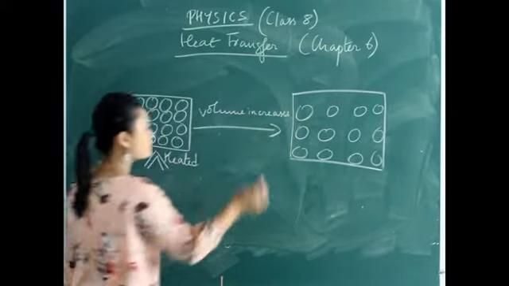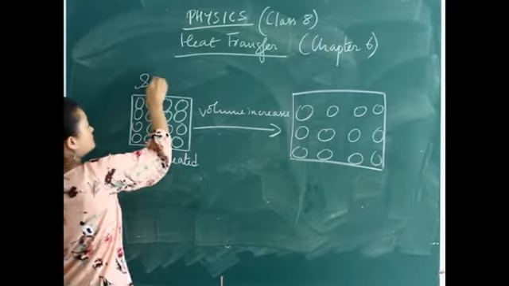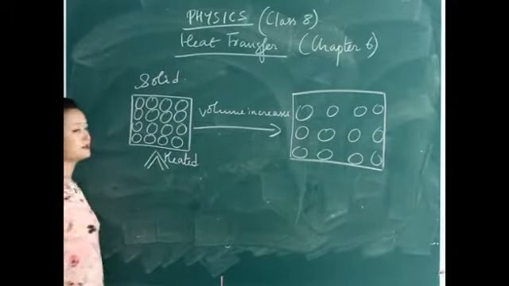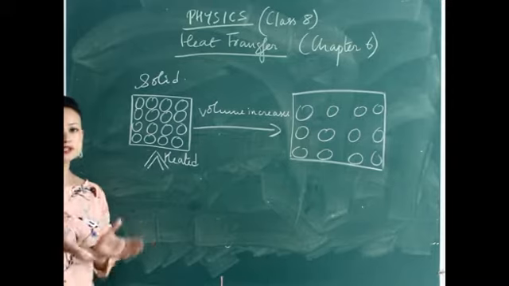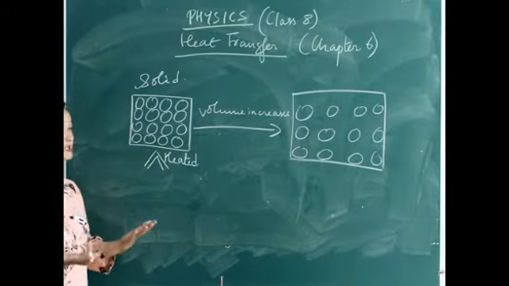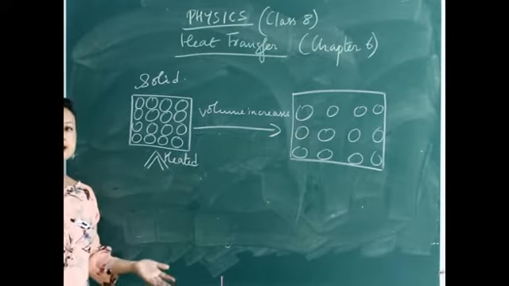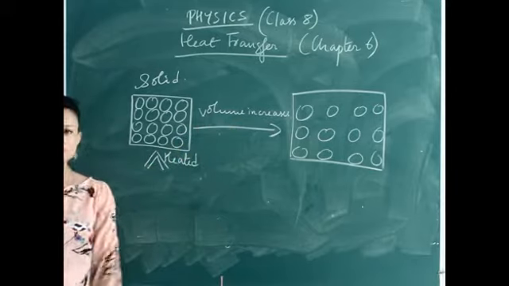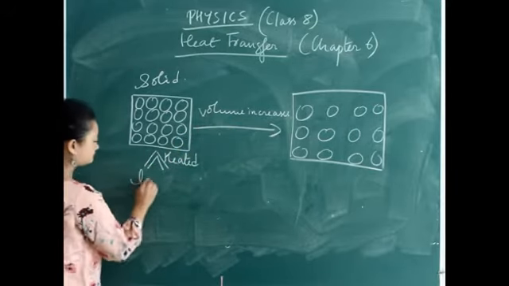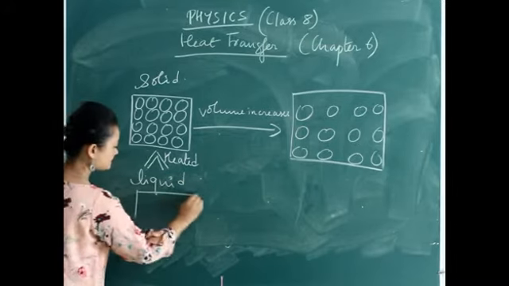It can be volume, it can be length, it can be area in the case of solids. The solid can only increase in length, or it can increase in length and breadth both, which means an increase in area, or it can increase in length, breadth and height, which means an increase in volume. For liquids, what happens?